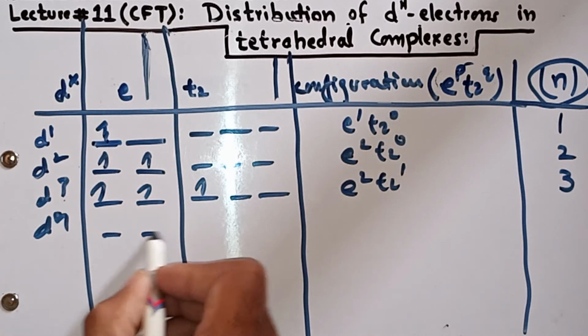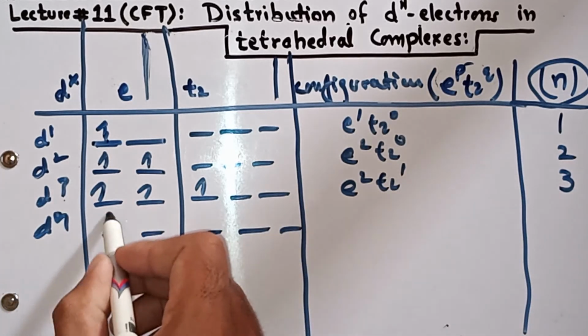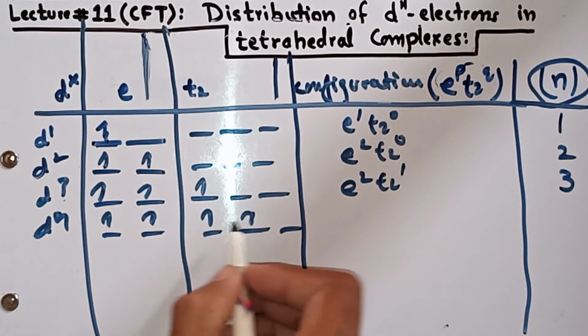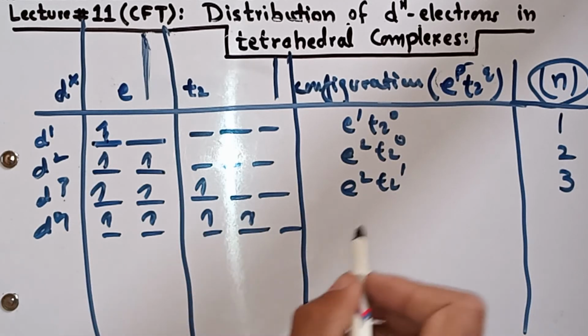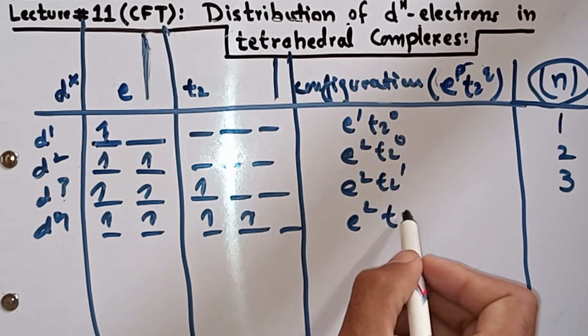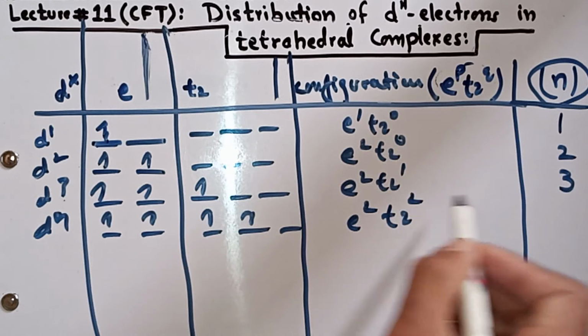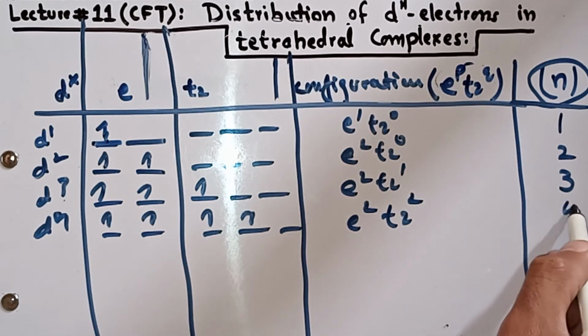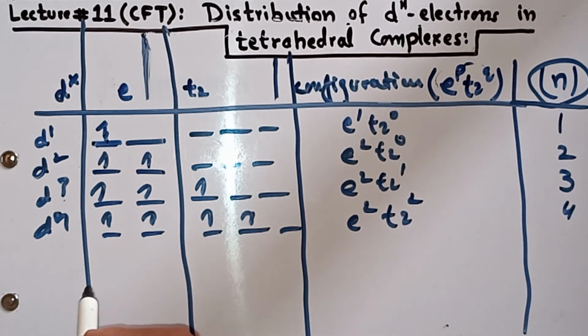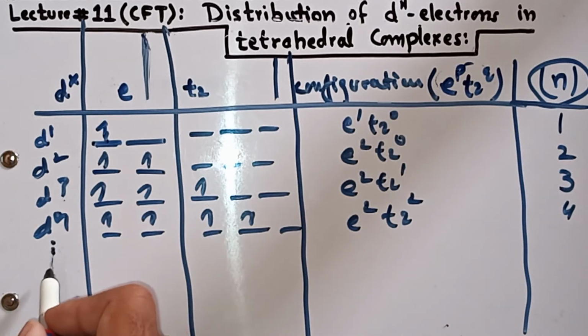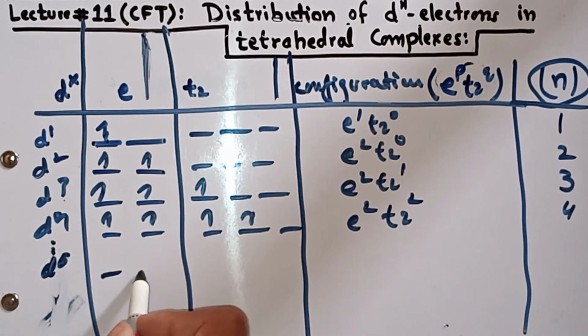Similarly in d4, 2 electrons will go into t2, so it will be e2 t2 2, and the total number of unpaired electrons is 4. Similarly d5 and d6 will be like that.